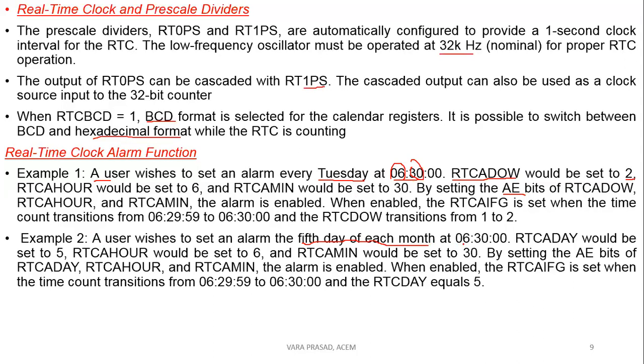At that time, you can use the RTC alarm day. So alarm day is 5, hour is 6, and minute is 30. After that, you have to enable the alarm. Automatically, every month on the 5th day at 6:30 you will get the alarm. So this is a simple example for alarm setting.